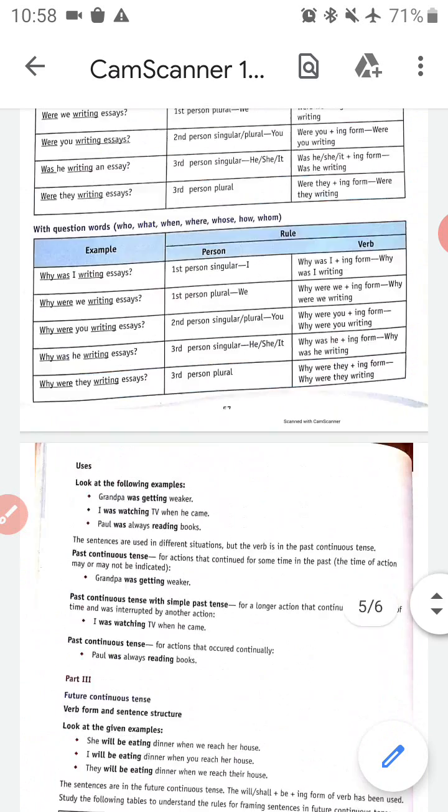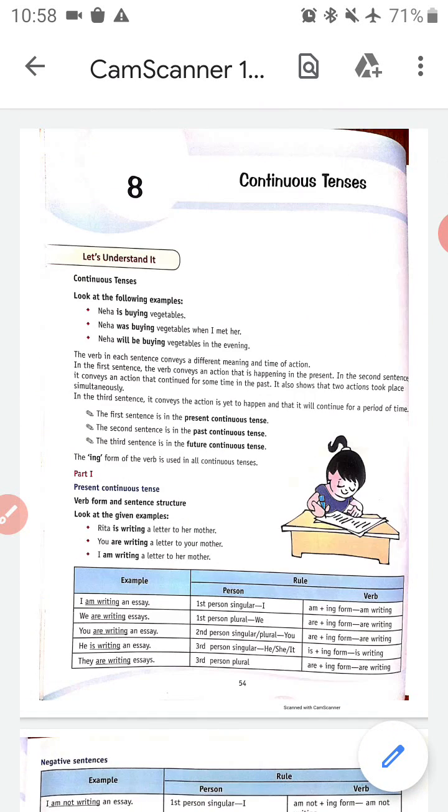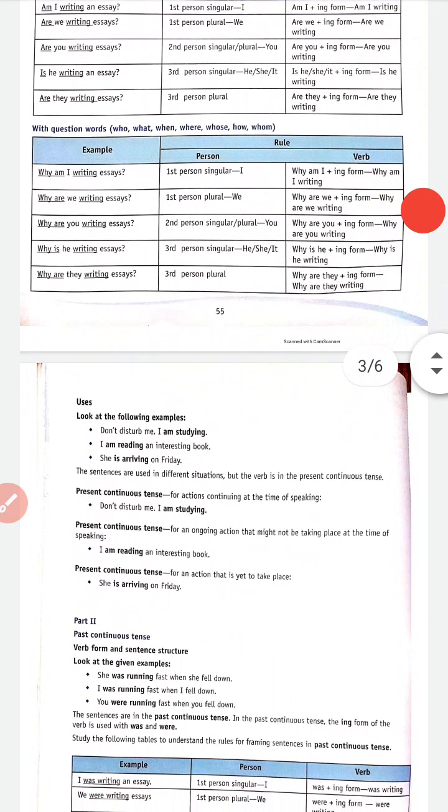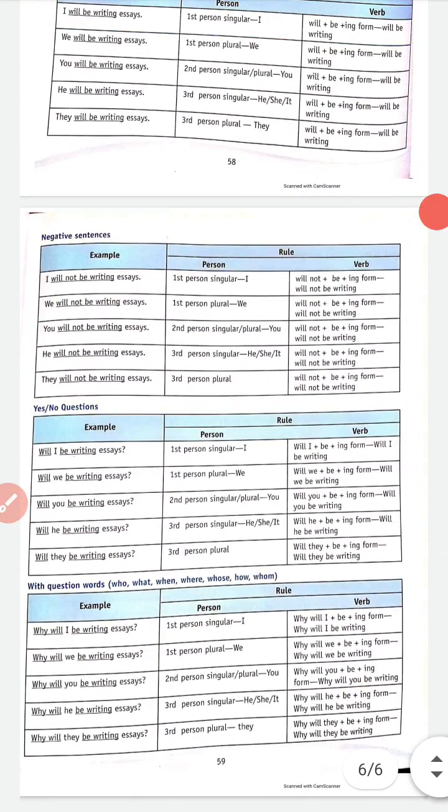So these are examples of continuous tense in all the three types of tenses, and how we make different types of sentences with continuous tense. I hope you all are able to understand it clearly.